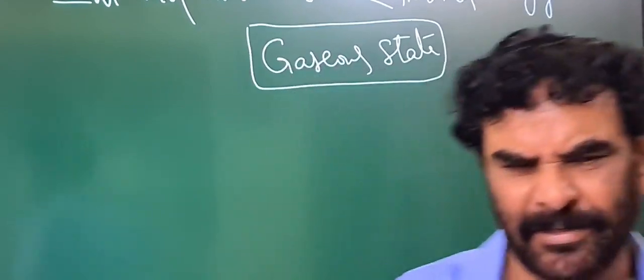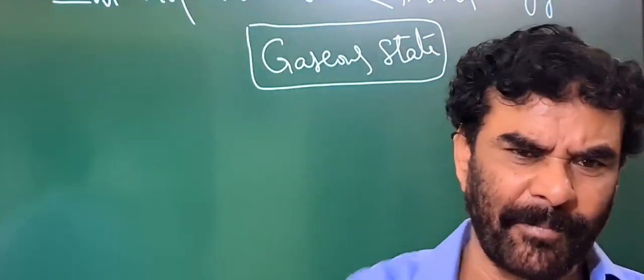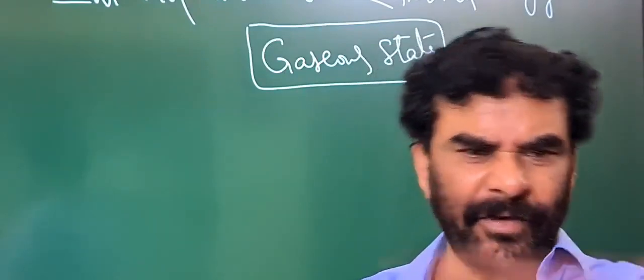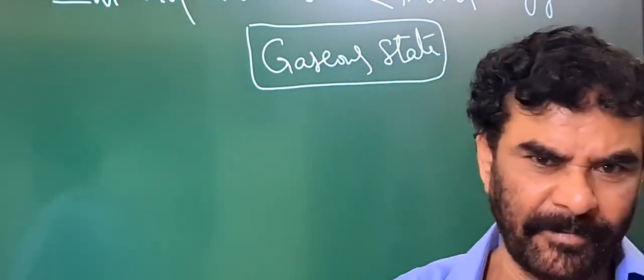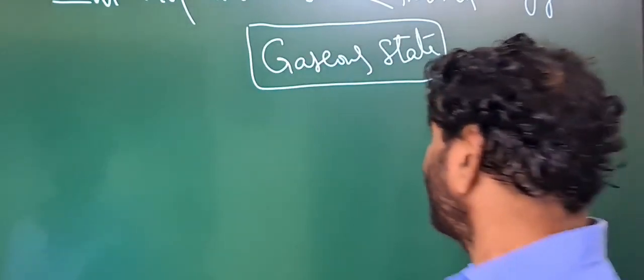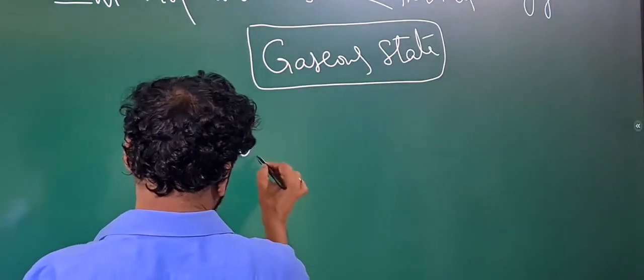There are many other properties, such as piezoelectric effects, and all are physical properties. We are away from chemistry and chemical reactions. Now, what are the common properties of solids?